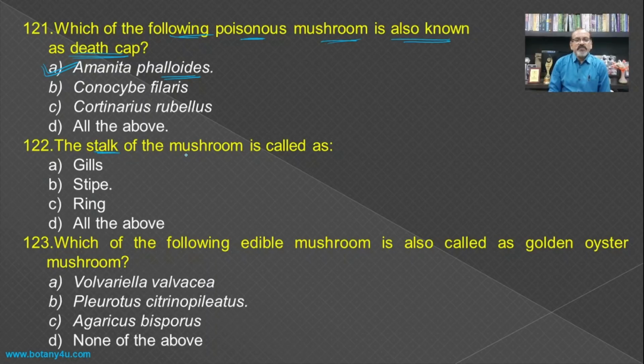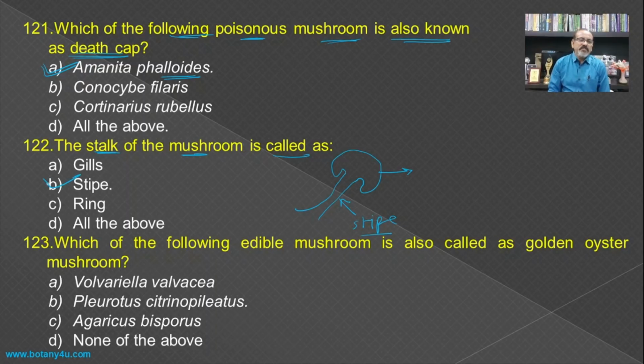The stalk of the mushroom is called as, if you see the structure of mushroom, then you will find that such type of body is there and the umbrella like fruiting body on the stalk. So this is known as the fruiting body and this is the stalk, and this stalk is also known as stipe.